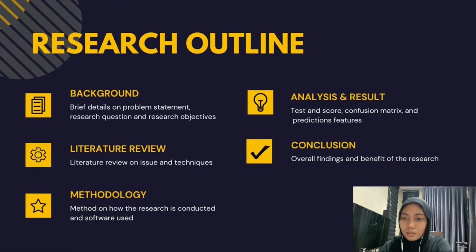So these are the research outline. We'll explain the background of our research, brief details on problem statement, research questions and research objectives. The next one is literature review on issues and technique used in this research. The next is methodology, method and how the research is conducted, and the software that we used. Analysis and result, we'll explain on the test and score features, confusion matrix and predictions. The last one is conclusions, overall findings and the benefit of the research.